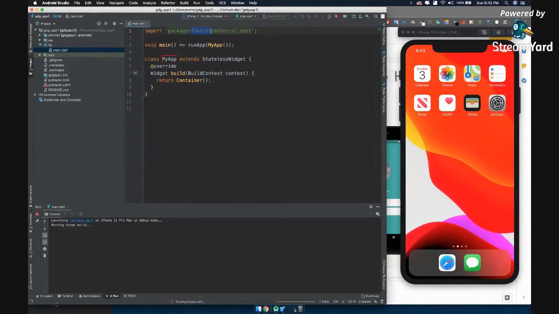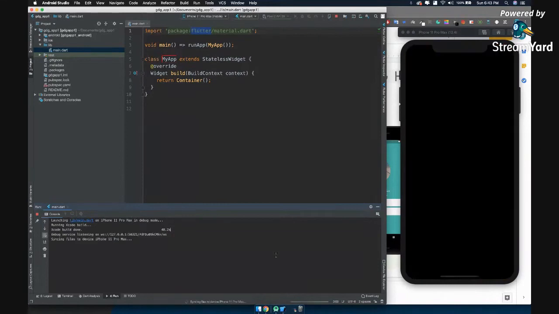All right, so it is running the Xcode build. Let's wait for that. For me, it took about 48 seconds to build the Xcode project. Okay. On the right side now, you can see we have nothing on our screen. Why? Because we are only returning a container, and we are not returning anything inside it.